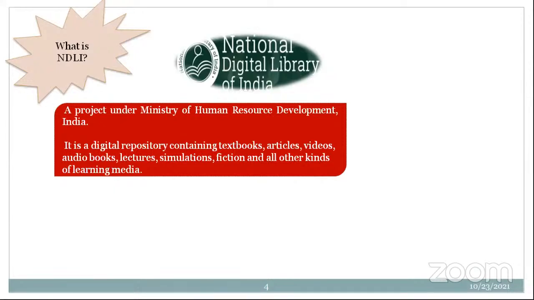For example, if you search in Google, we are able to route to HTML pages, or all the digitally available formats that may be accessible through Google, but here we are able to access a refined format, whether you are looking for a textbook on a particular concept or a journal article on a particular concept, or videos on a particular domain. So all these can be accessed in an exact manner using this NDLI. So this is the project by NDLI.